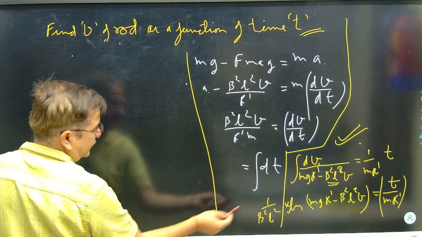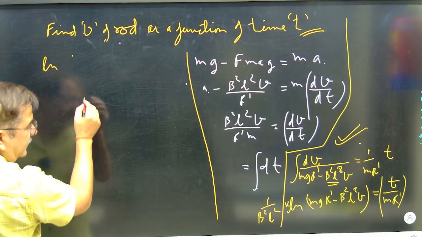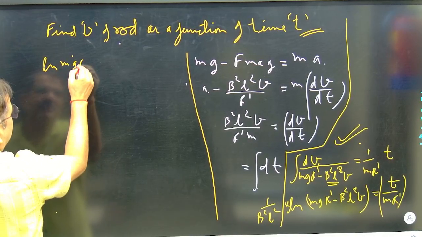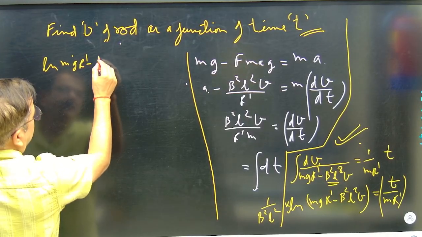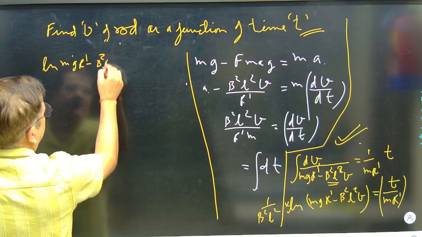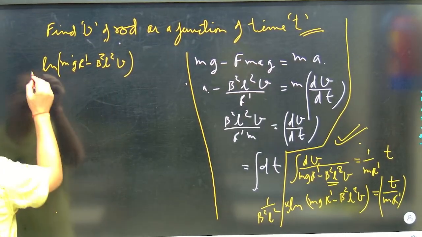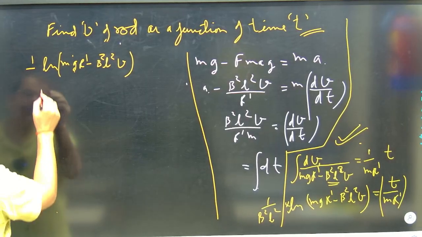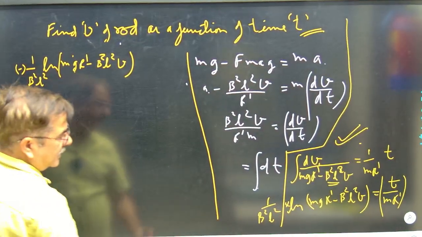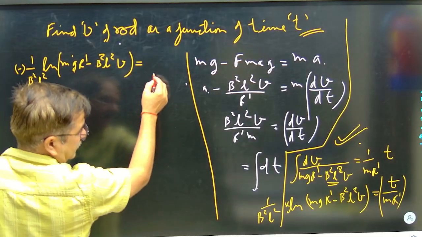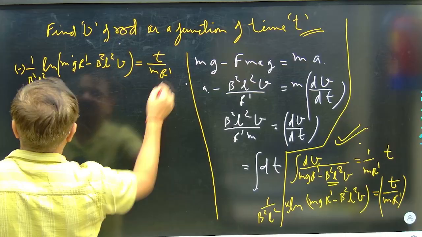See, what I have here, the values are ln m g R dash minus B square L square V, times 1 upon B square L square with a minus sign, and this value is t by m R dash.